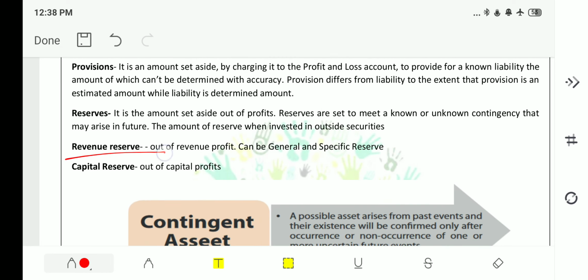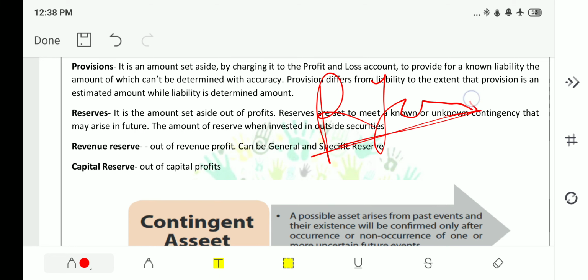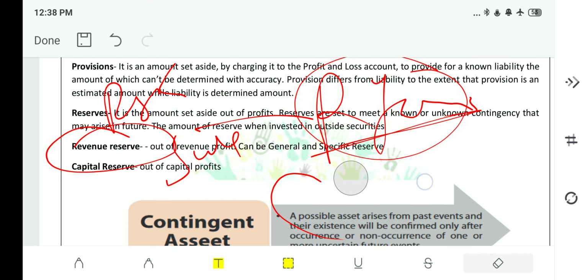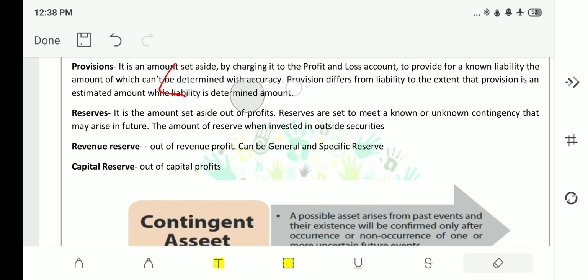Next, what are revenue reserve and capital reserve? There are two types of reserve. One is revenue reserve and one is capital reserve. If you consider the company Raymond, their work is to manufacture cloth and sell the cloth. If they keep a reserve amount out of this sale revenue, that is, after selling the cloth they get certain money and out of this profit they keep a reserve, it is nothing but revenue reserve, because they are keeping the money reserved out of the revenue they have got.